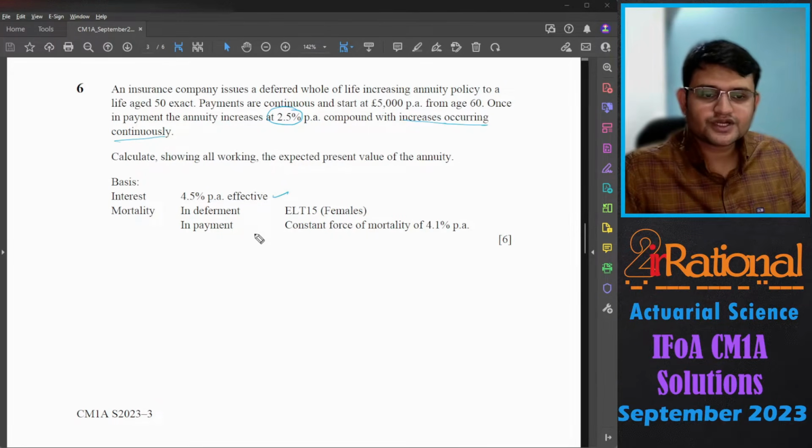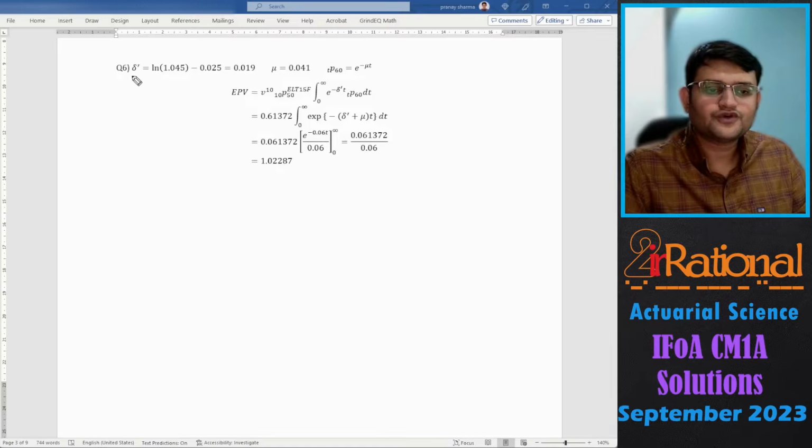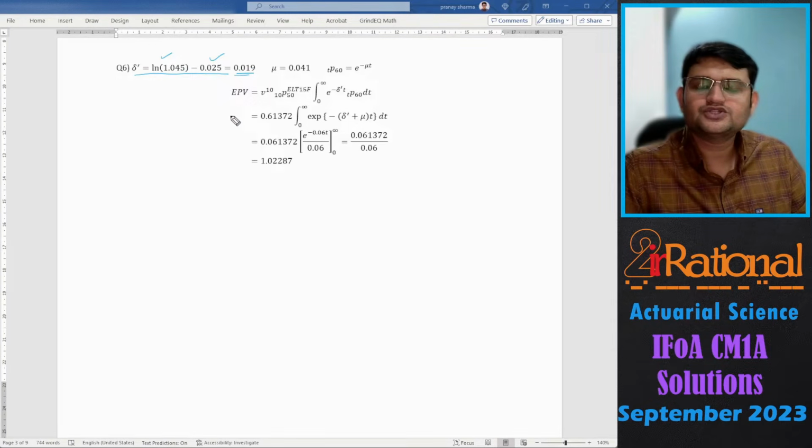So we have interest rate given, mortality in deferment is ELT 15 female, and then we have a constant force of mortality of 4.1% per annum. So first thing, as I said, delta dash, because it was continuously increasing, I will take delta minus the increase. So this becomes a new delta, that is 0.019. Mu is 0.041 and our tp60 will be e raised to minus mu t.